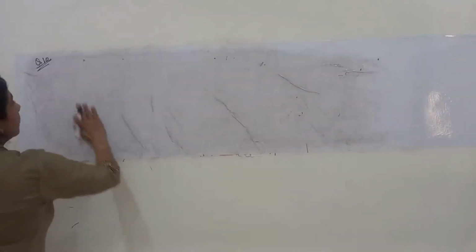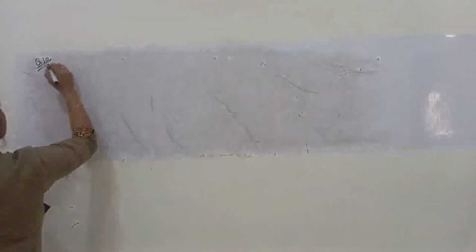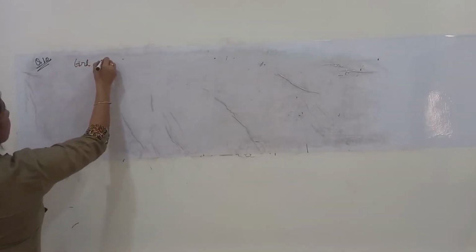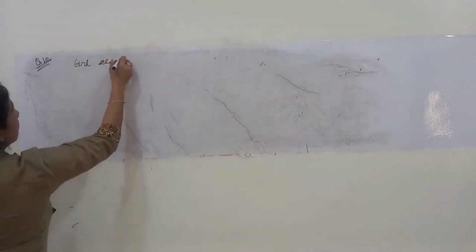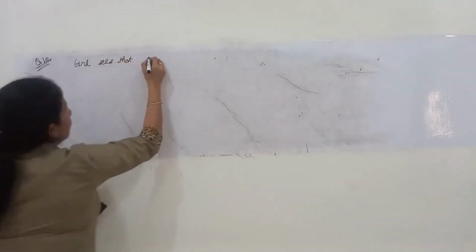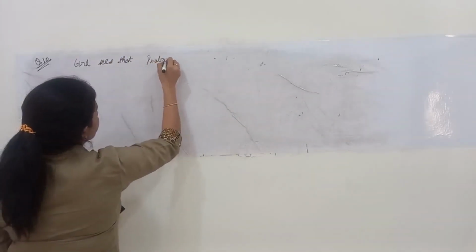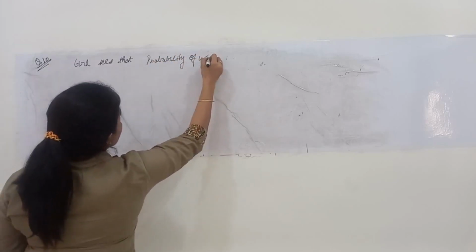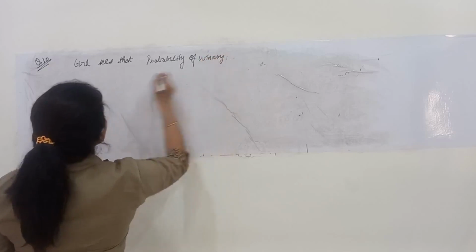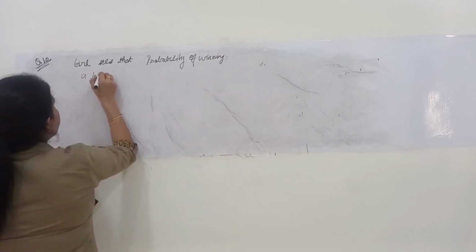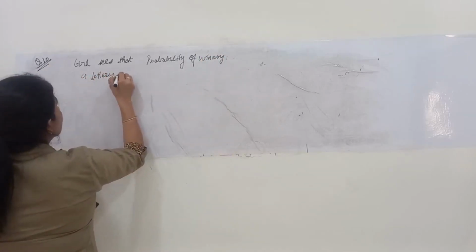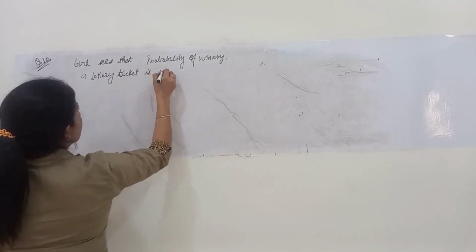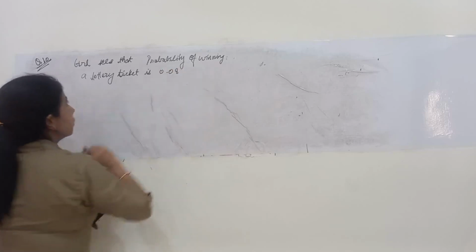There's a girl who sees that the probability of winning a lottery ticket is 0.08.